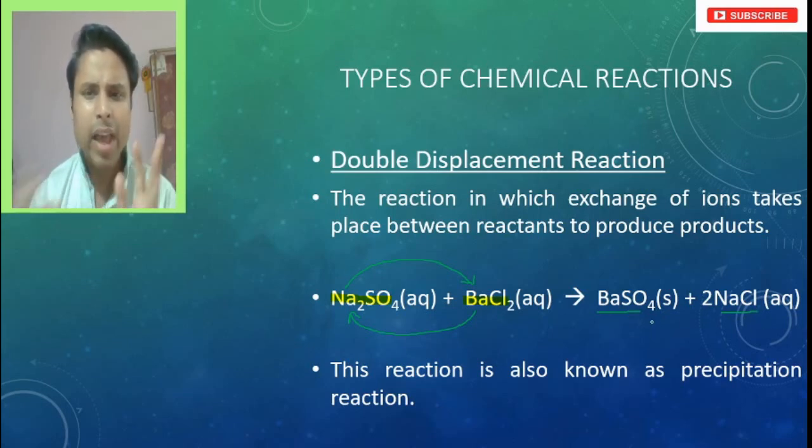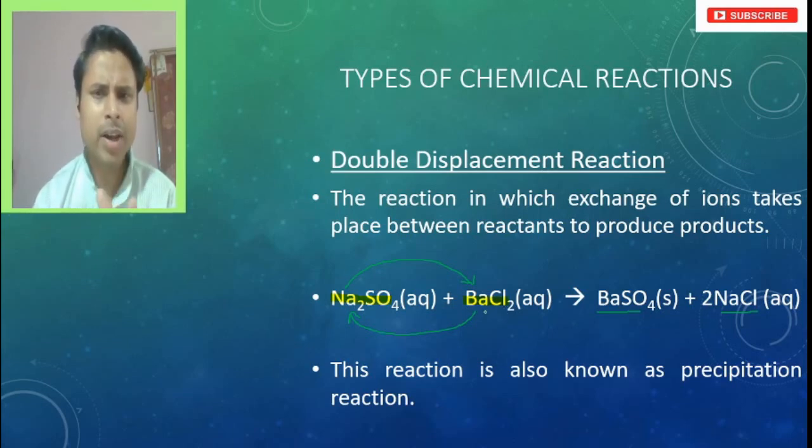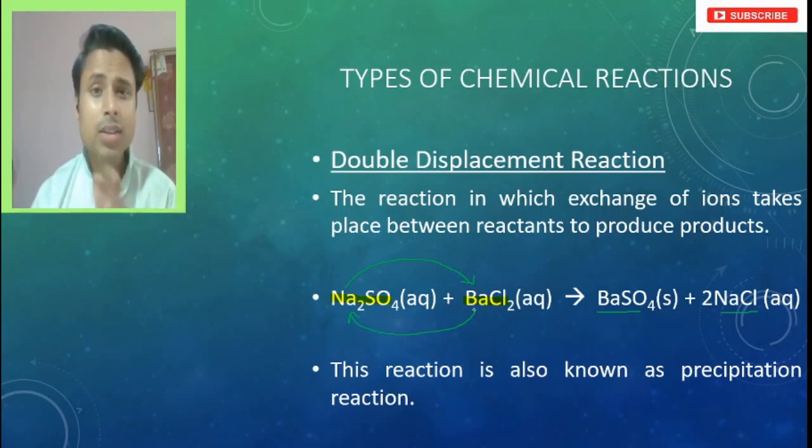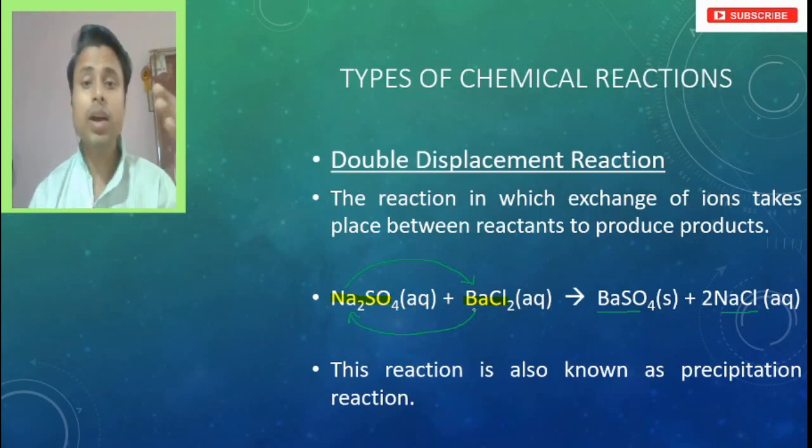So what is happening? Exchanging of these reactants. So ions get exchanged. Sodium is an ion, sulfate is also an ion, barium is also an ion, chlorine is also in ionic form. So they separate in ionic form and then exchange their places. Right? So like this, double displacement takes place. In double displacement, both are mutually exchanged.